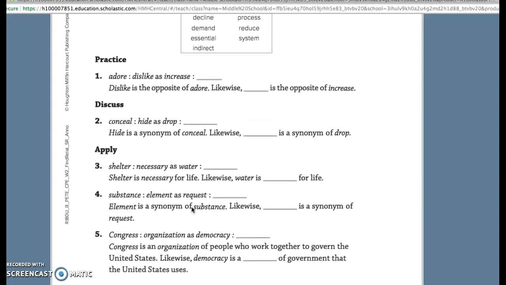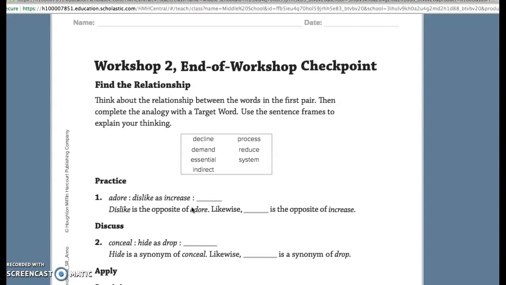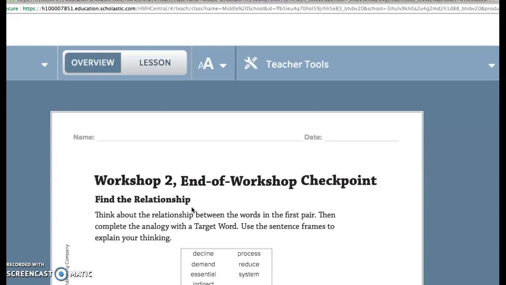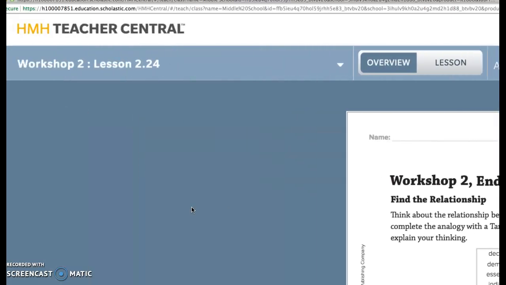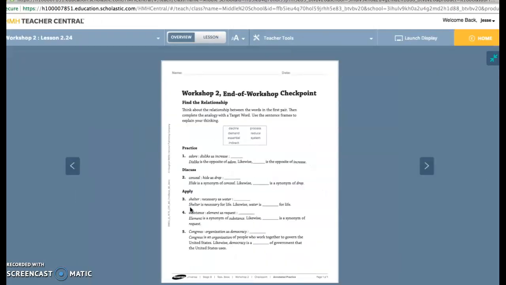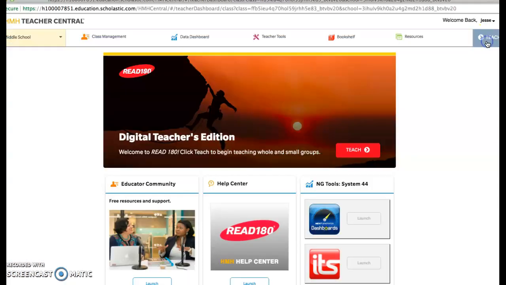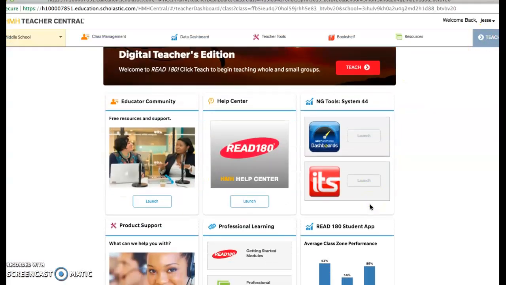We'll start there. Other than that, guys, I need you to make sure that you're getting in, doing some reading, passing some quizzes. In fact, let's take a look at where we're at with our word count.